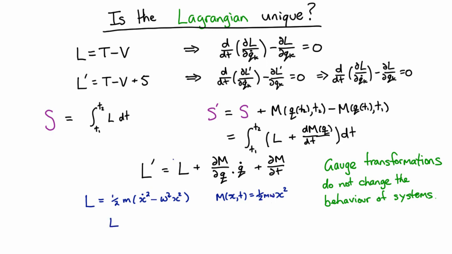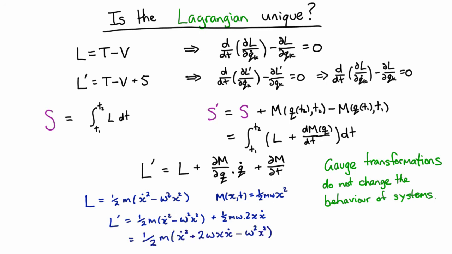Alright, now if we calculate the new Lagrangian, the transformed Lagrangian, we're going to get the old one, plus these extra terms. This dot product is only one coordinate, so there's just one of them. And there's no explicit time dependence, so that's easy. So this all comes out to, which is definitely different to our original Lagrangian. And you can go ahead and verify that this new Lagrangian in fact gives exactly the same Euler-Lagrange equations as the harmonic oscillator.